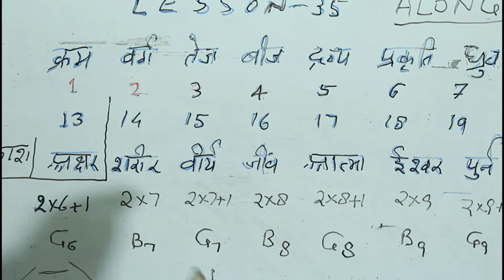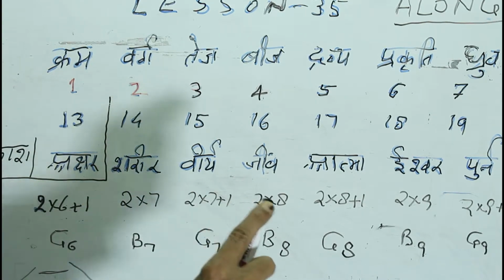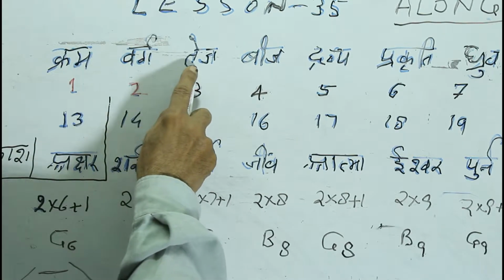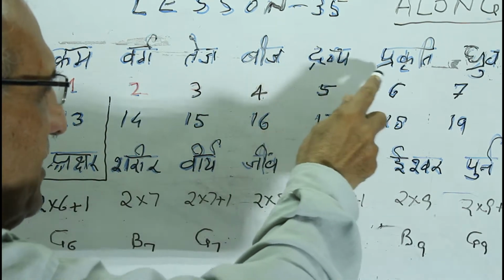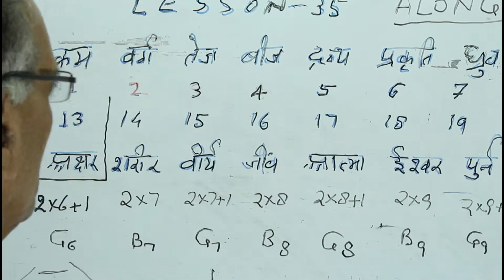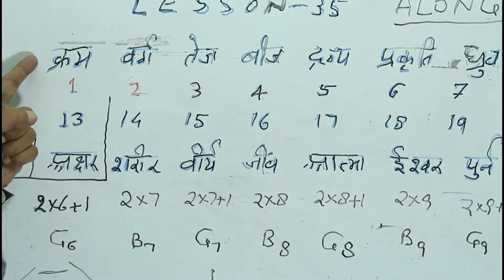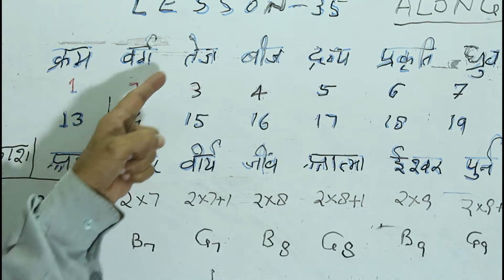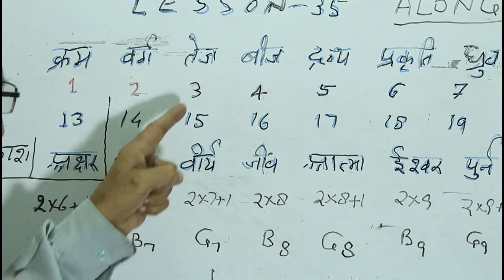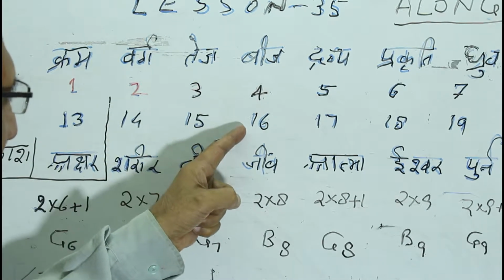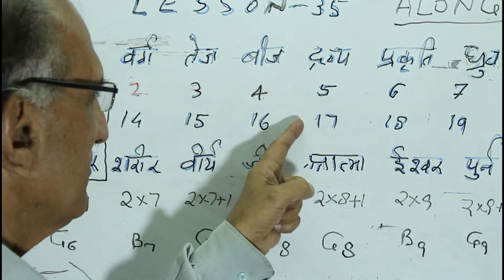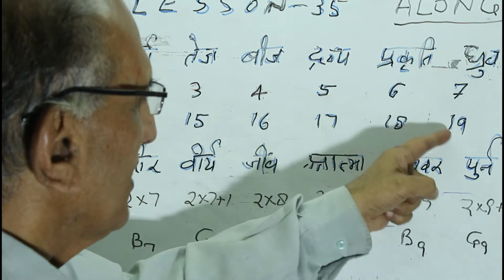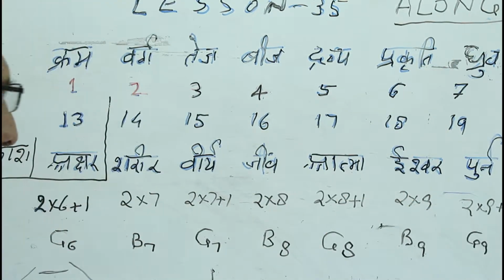So note down the first range of values: Kram, Varg, Tej, Bij, Dravya, Prakriti and Dhruv. Kram is of TCB value 13, Varg is of TCB value 14, Tej is of TCB value 15, Bij is of TCB value 16, Dravya is of TCB value 17, Prakriti is of TCB value 18, and Dhruv is of transcendental code value 19.